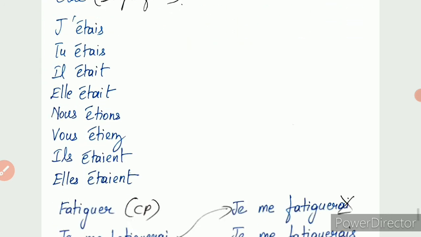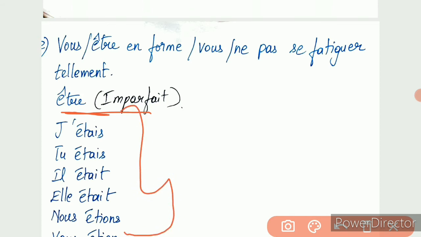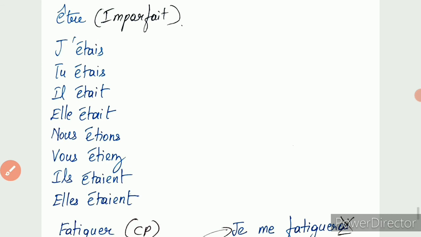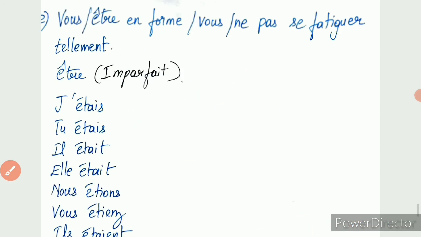E. Si vous êtes en forme, vous ne pas fatigué tellement. The être verb conjugation is a very irregular conjugation in imperfect. For that, the conjugation you have to memorize as such. There you need not follow the normal method for imperfect formation. For the être verb alone, you have to memorize by heart the conjugation as given. Clear? Okay, now let us move on to the next one.